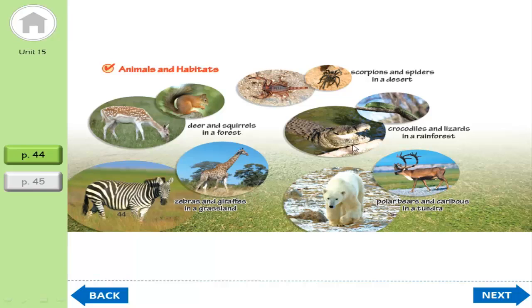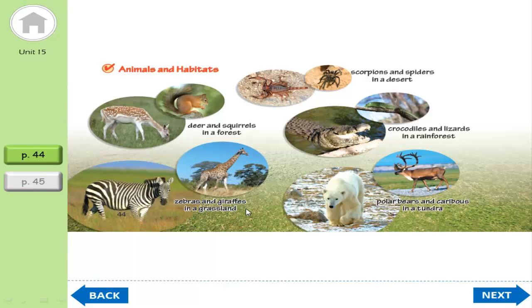And what about crocodiles and lizards? Okay, so crocodiles and lizards live in a rainforest, right? So please try to remember the habitat of the animals that they live in. It is your general knowledge.